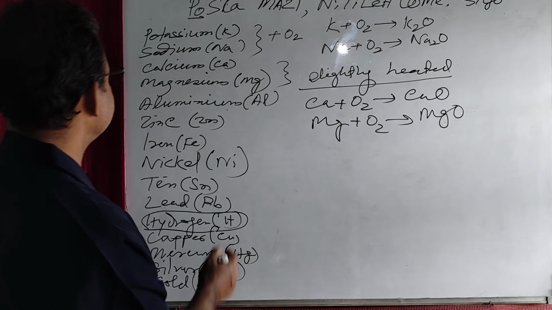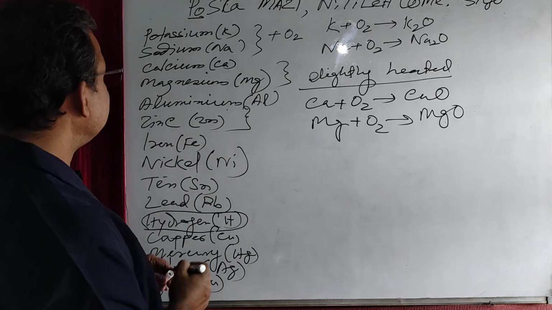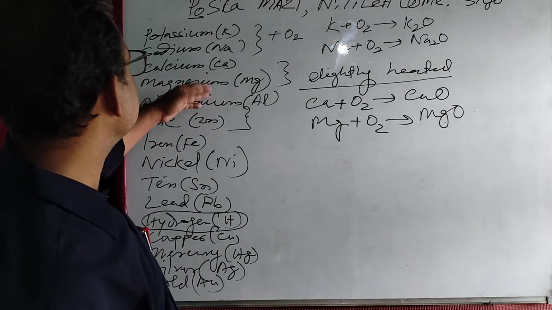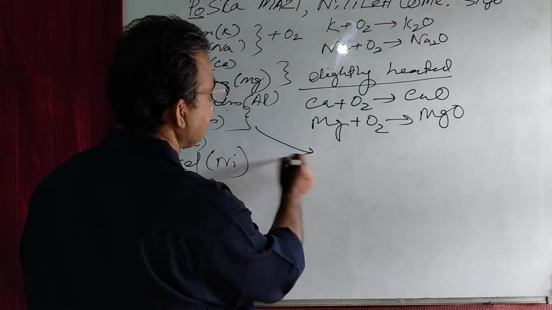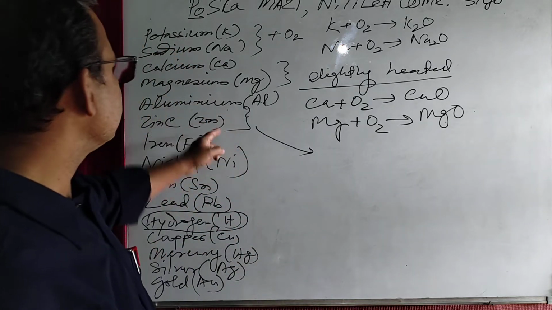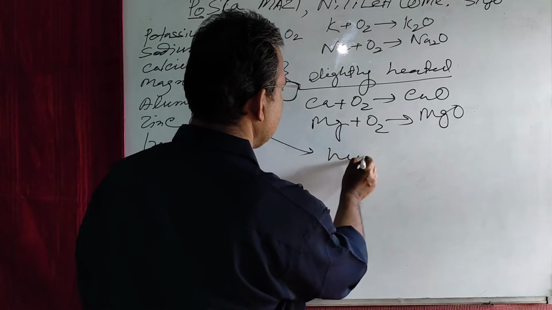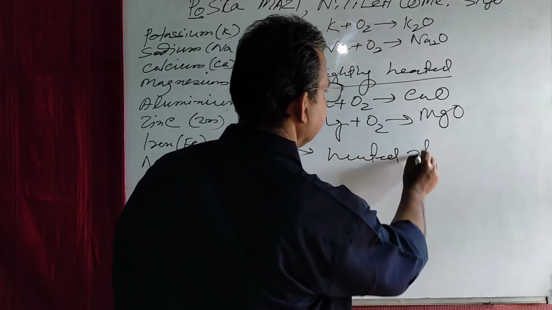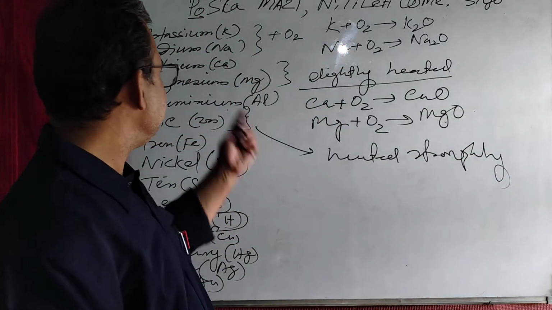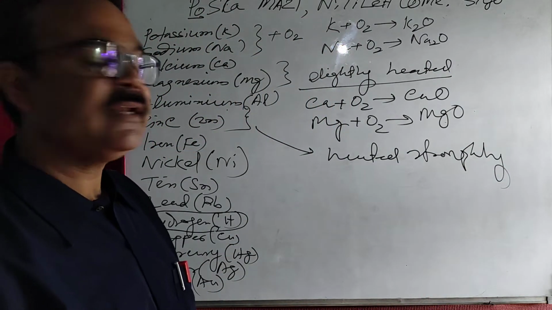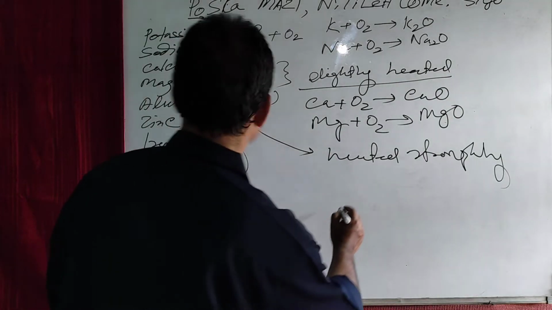And again you see, the aluminium and zinc, they are lesser reactive than either calcium or magnesium. So, if they are slightly heated, then also they do not react with oxygen. If they are heated strongly, then only they react with oxygen to form respective oxides.